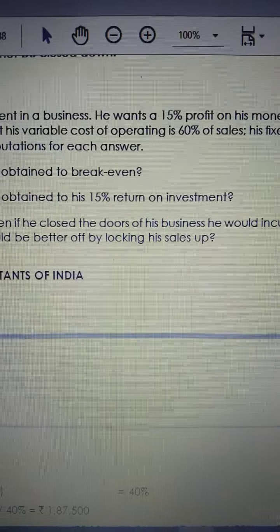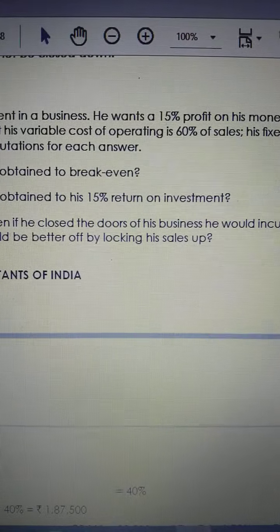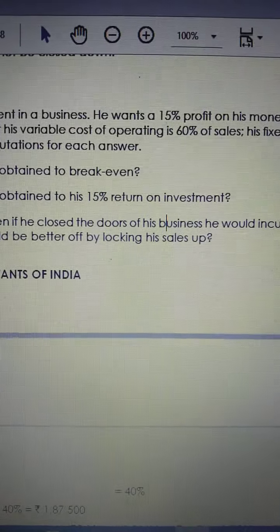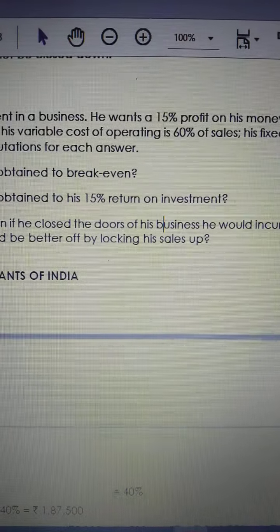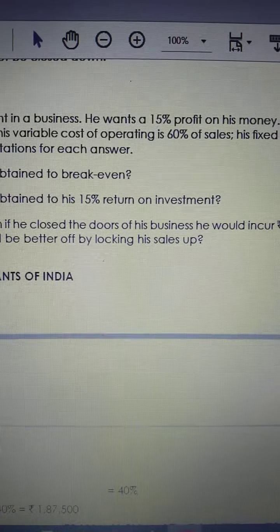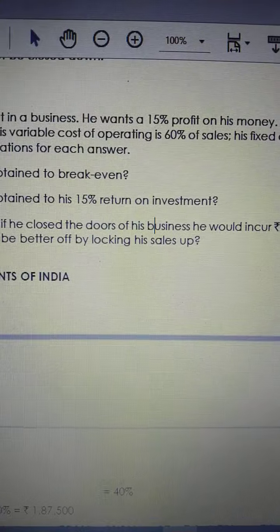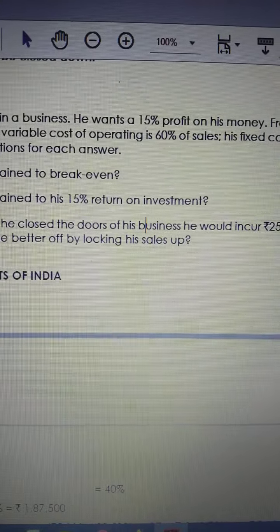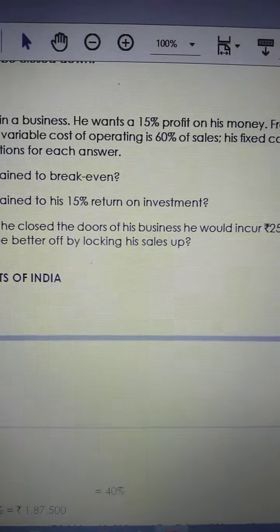If your sales is 100 and your variable cost is 60, then your contribution is 40, that is, 40%. PV ratio equals contribution divided by sales into 100. So your PV ratio is 40%.